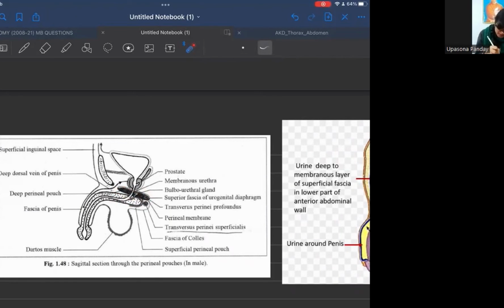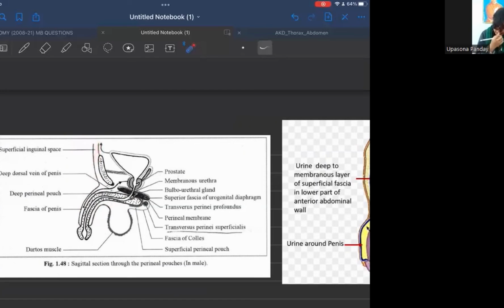Now, when there is a rupture of the membranous urethra below the perineal membrane, the urine will extravasate into the anterior abdominal wall. How? This is the fascia of the penis. This is the dartos muscle. The urine will come from here. As there is a rupture at this portion, it will come from here, move all the way around the penis, and then go above into the superficial inguinal space outside the aponeurosis of the external oblique muscle, and hence it enters the anterior abdominal wall.